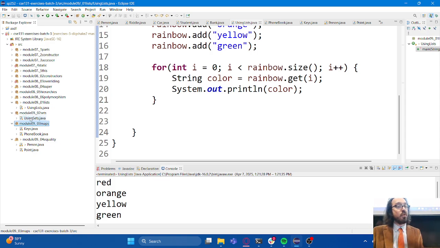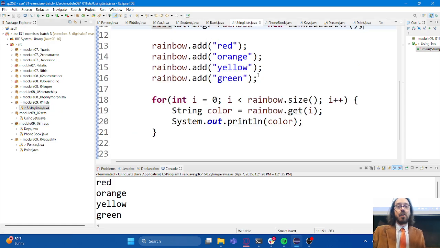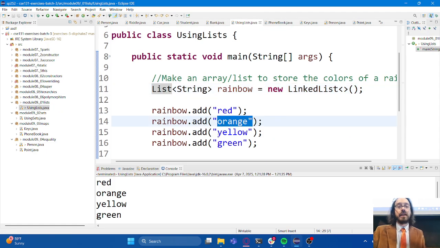The same thing's true for sets, actually. Sets are unordered. Sets also do not allow duplicates, which is another property that we care about with data structures. Do I want to allow the same value to appear more than once? Arrays very much allow us to do this. I can put the same word, right? If I wanted to go back to my prior example and just make all of these values say red, right?